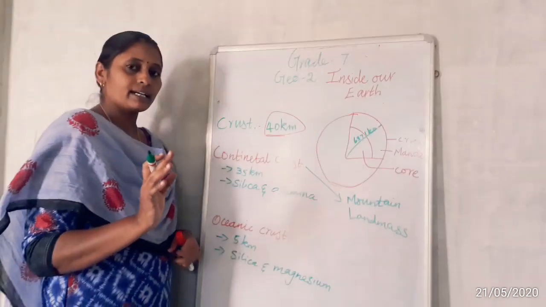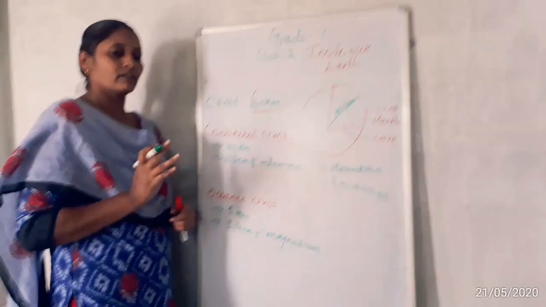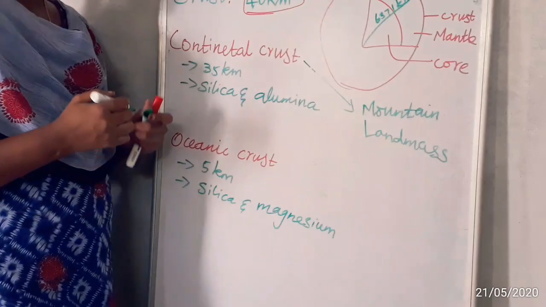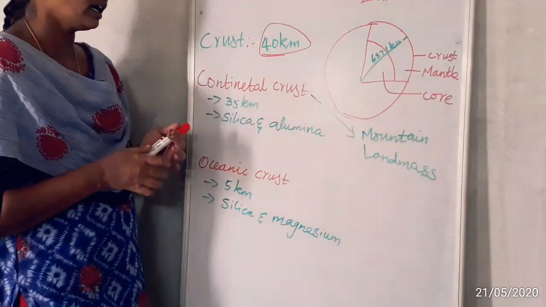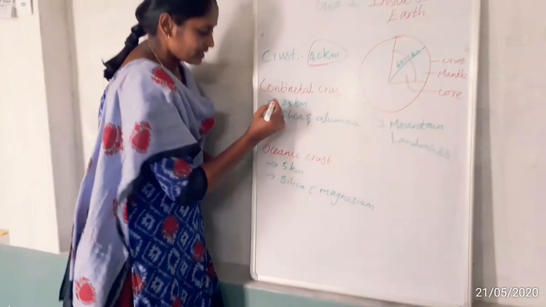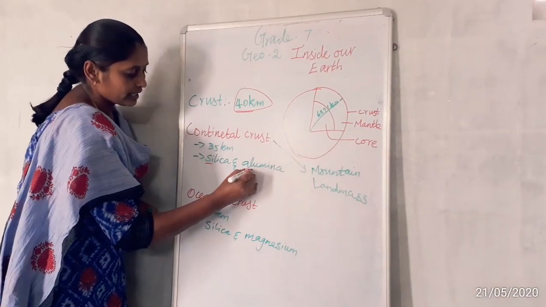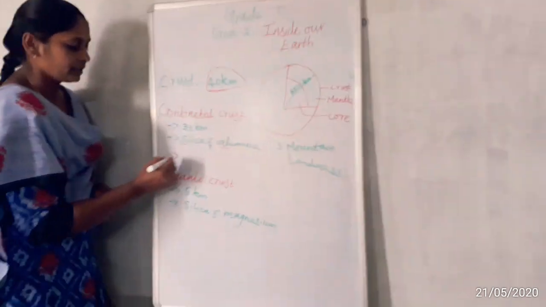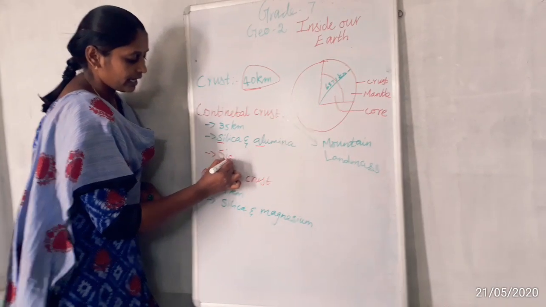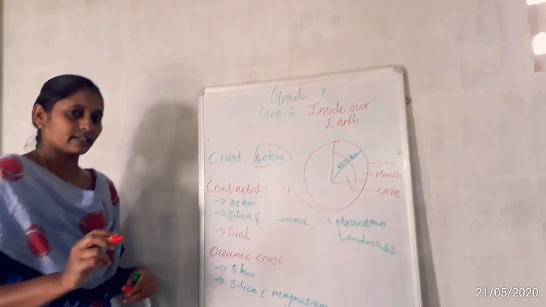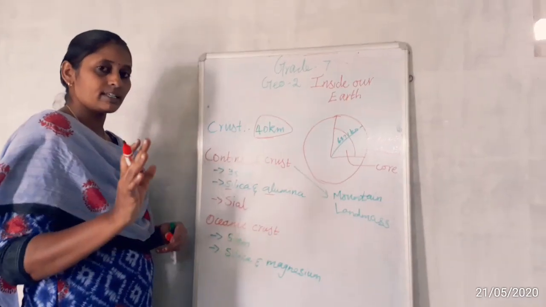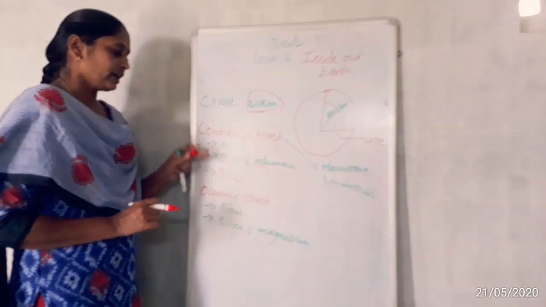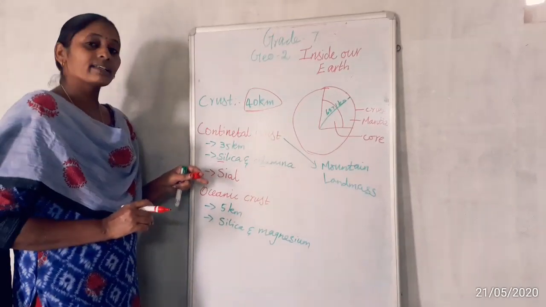Okay, so which minerals are present at the maximum level? The minerals present in continental crust are silica and alumina. Okay, silica and alumina. So that's why the continental crust is called SiAl. We are taking two letters from each mineral, Si and Al. So in the continental crust, the minerals present the most are silica and alumina. That's why the continental crust is called SiAl.